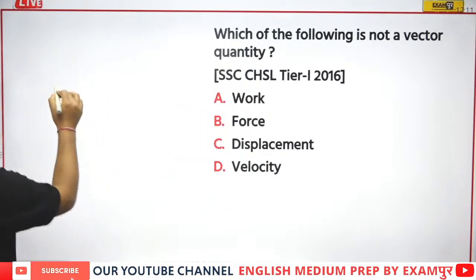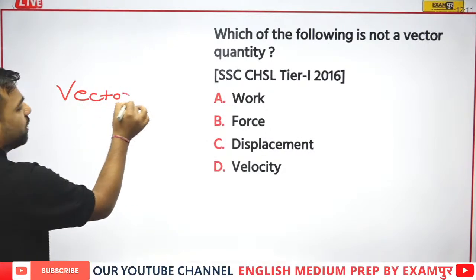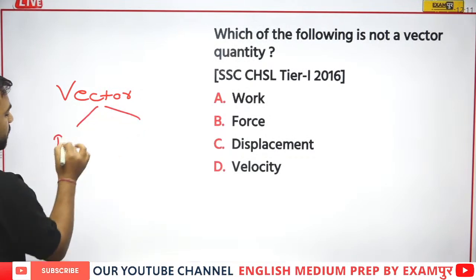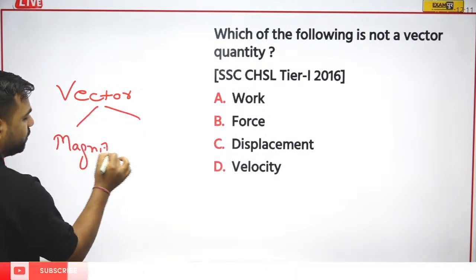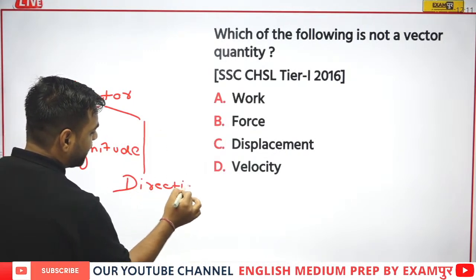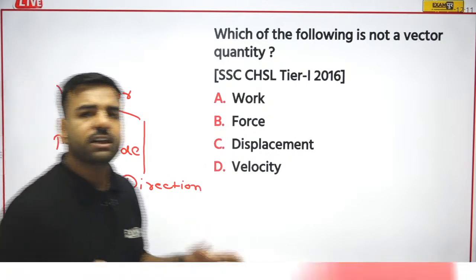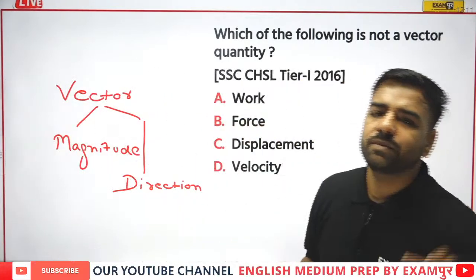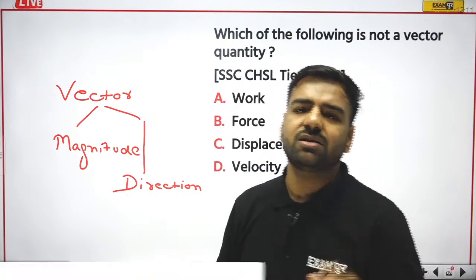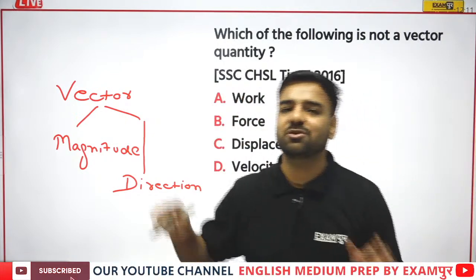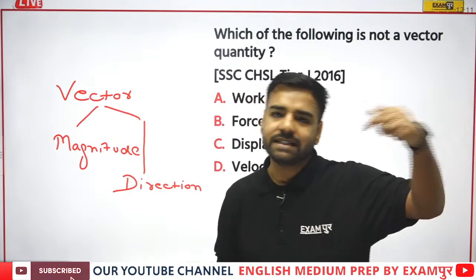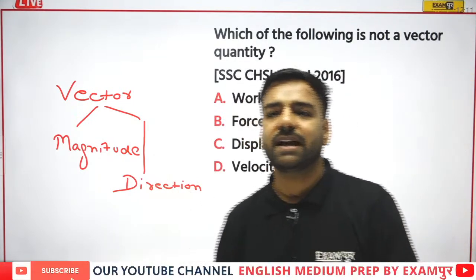Now if I talk about vector quantity, vector quantity is the one which is having the, what? It is having the magnitude and direction both. Now for the people who are listening to this for the first time, let me tell you what this is. If I talk about a unit, for example, let us assume we all are selected in the examination, fine. We have qualified the examination, we have our offer letters. Now you will say, sir, I am selected at this post and I will be the happiest person at that time. So I will say, okay, I am arranging a party for you all. Please come to Noida or Delhi. We will be meeting up and we will be having a party.